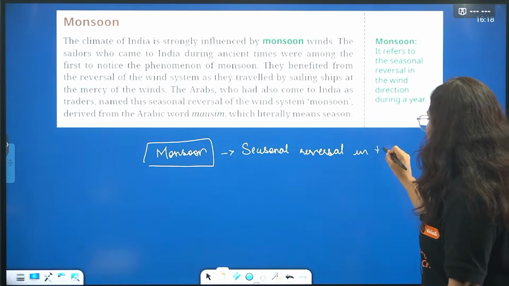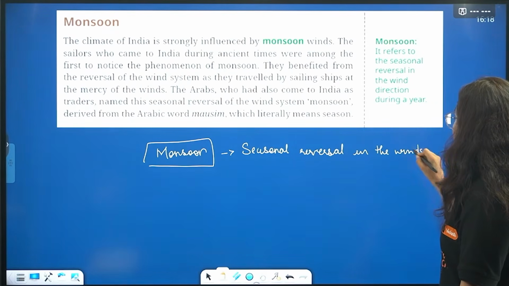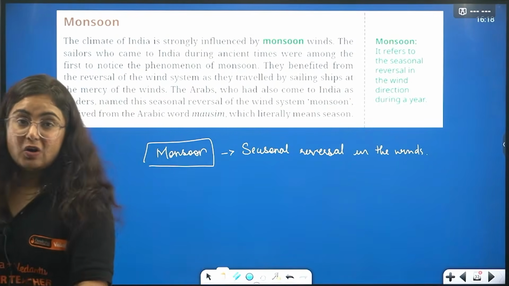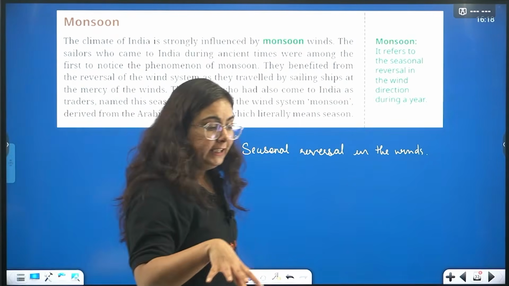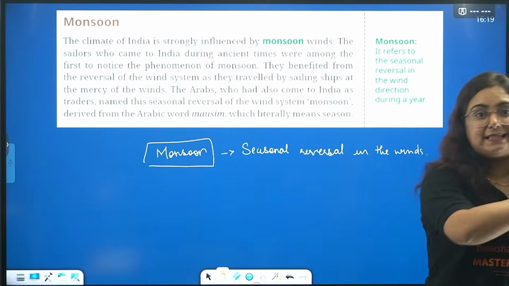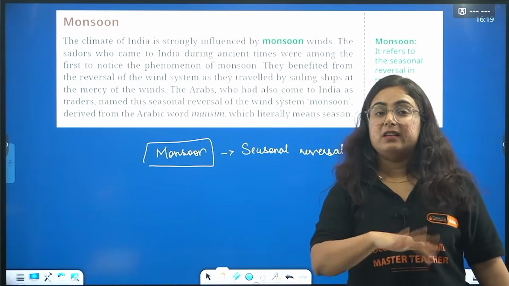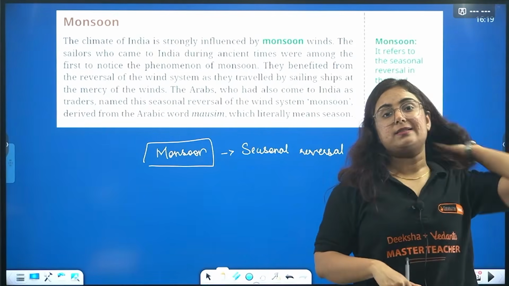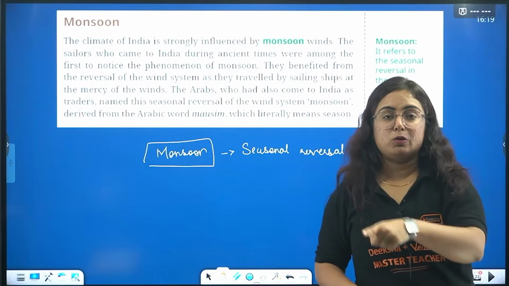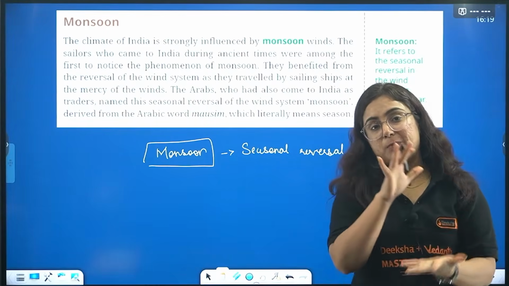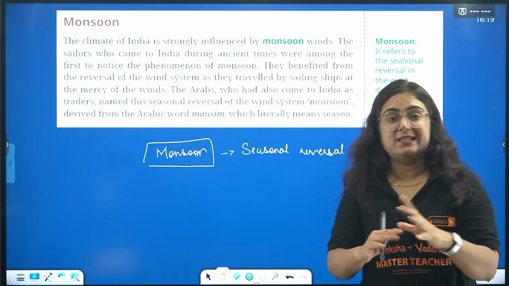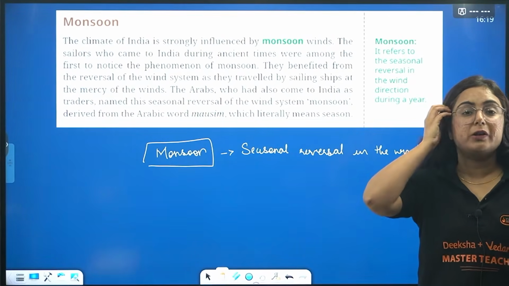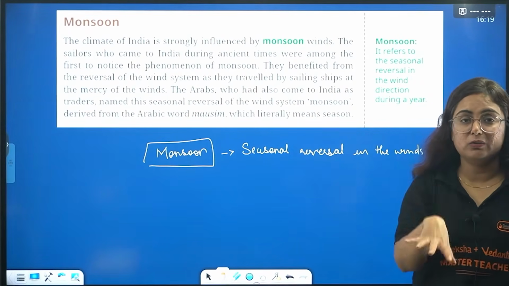Now you know that what are winds because you studied with me up till now. It is the movement of air from high pressure to low pressure. So isn't it that beta, in India, the high pressure and low pressure is same for the entire year? Nahi bhai. The situation changes as sometimes we have summer season, sometimes we have winter season. The temperature is not same throughout the year and hence the atmospheric pressure will not be. And it is clearly understandable that the winds will reversed. The movement of the winds will revert. That seasonal reversal of wind is known as monsoon.